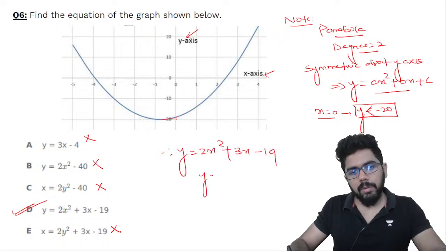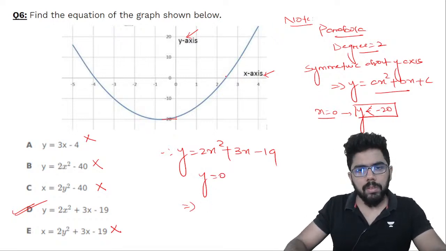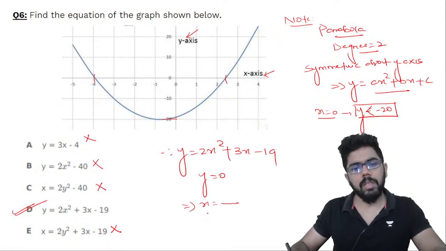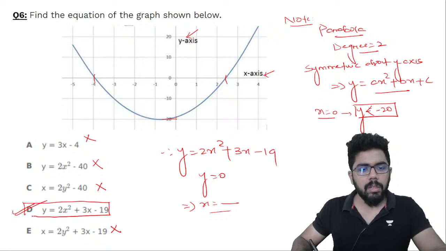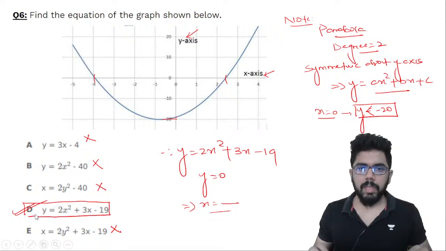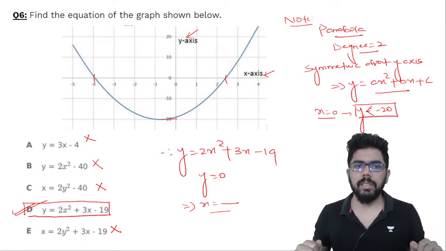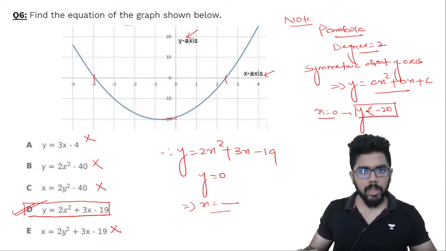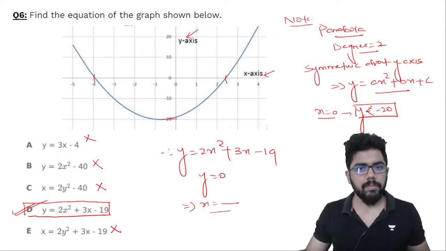And you put here y is equal to 0. So 2x square minus 3x, if you solve, you will get something like this. No need to solve this. You will get two values of x. But from here it is clear that this will be my answer. Just understanding of graphs is what matters, and such an easy question if you just understand the graph. 10 seconds, 30 seconds. Symmetric about the y axis, it is quadratic in x. Symmetric about the x axis, it is quadratic in y, if it is a C shape curve.